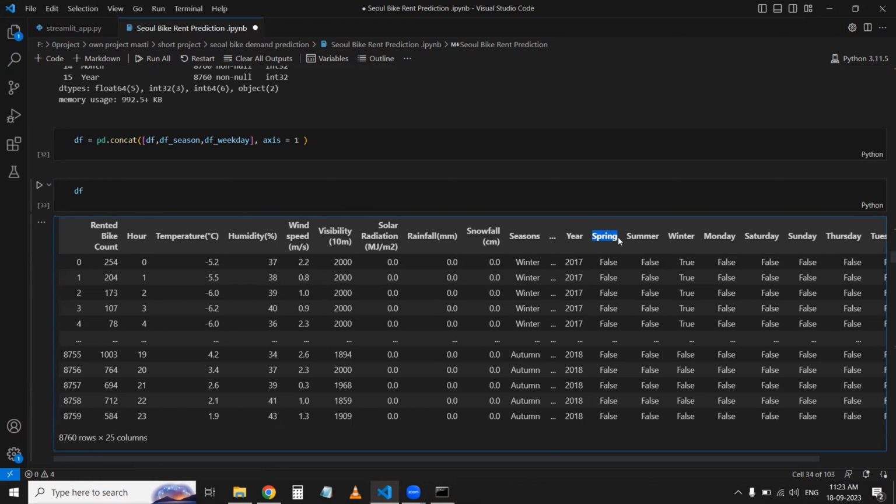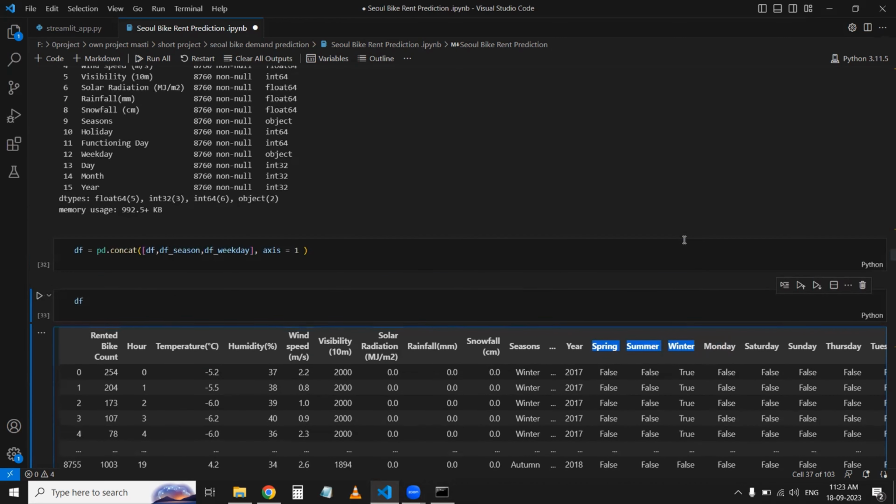So here the seasons are there: spring, summer, winter. Okay, and autumn I have just neglected, because if this one is false, this one is false, this one is false, then autumn is true. Quite obvious. To save the size of my data, that's why I have just dropped autumn.